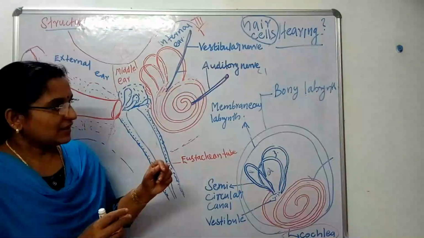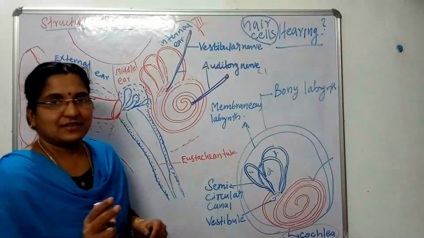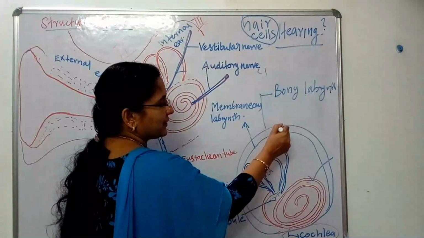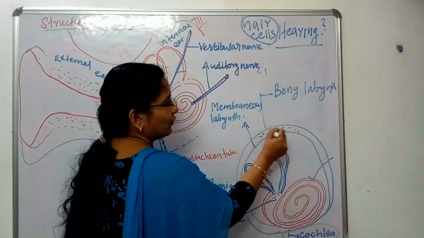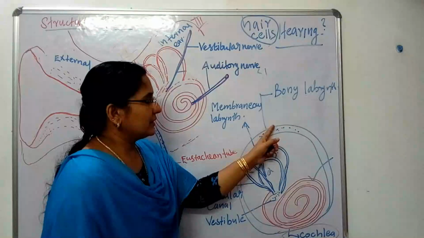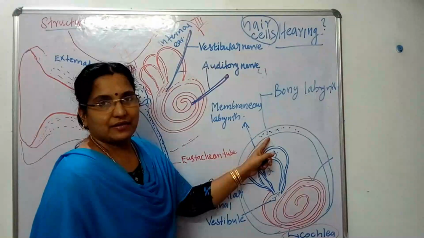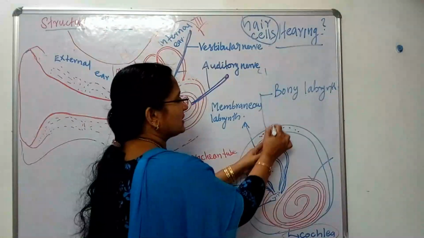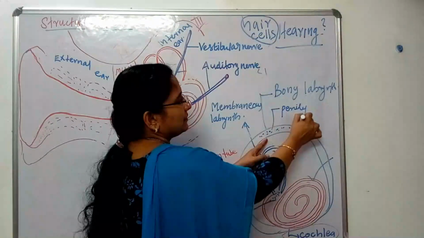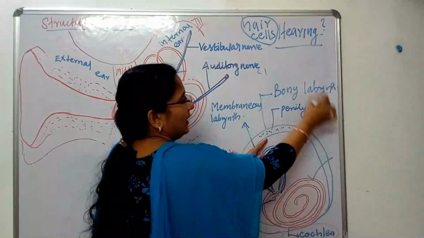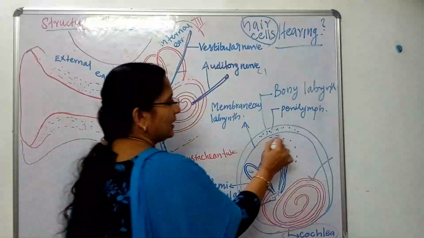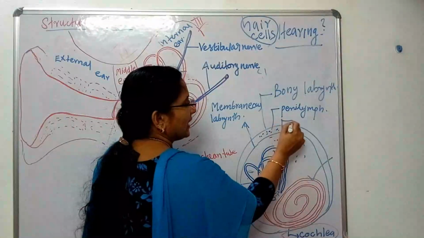Listen, there are two types of fluid present in this labyrinth. Here you can see there is a space. The fluid present between the bony labyrinth and the membranous labyrinth is known as perilymph. And the fluid present inside the membranous labyrinth is known as endolymph.